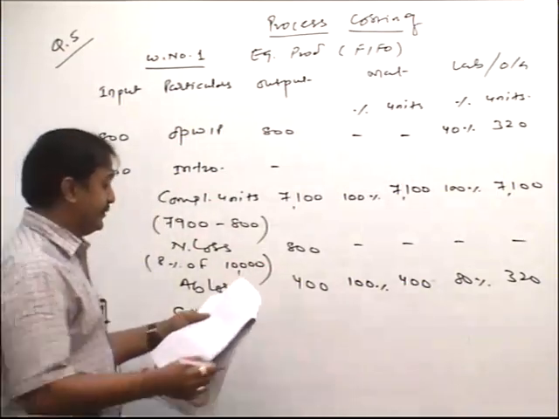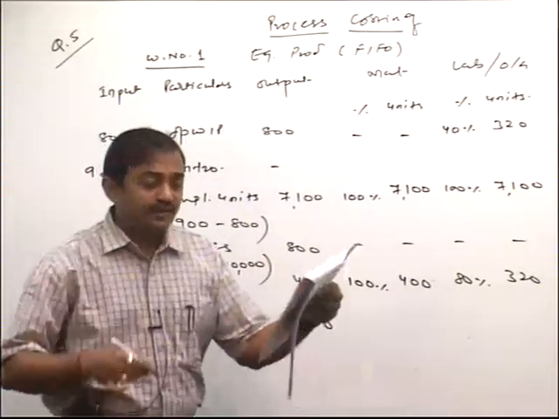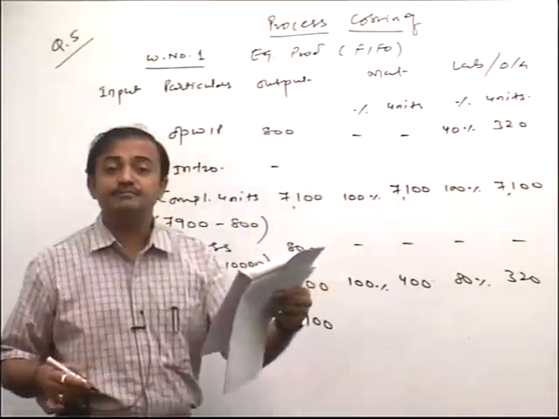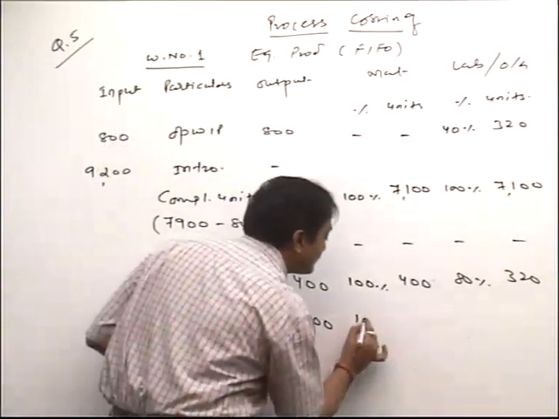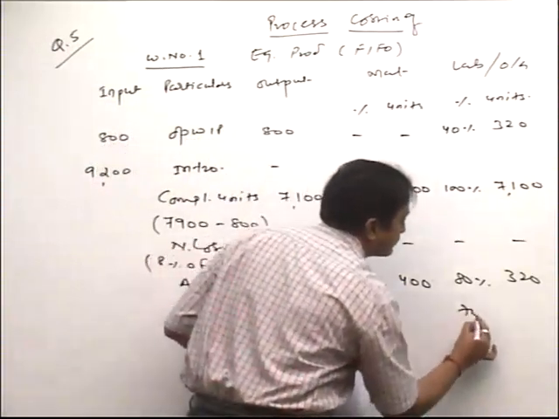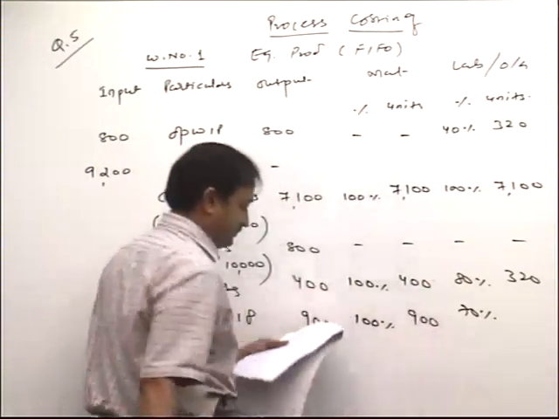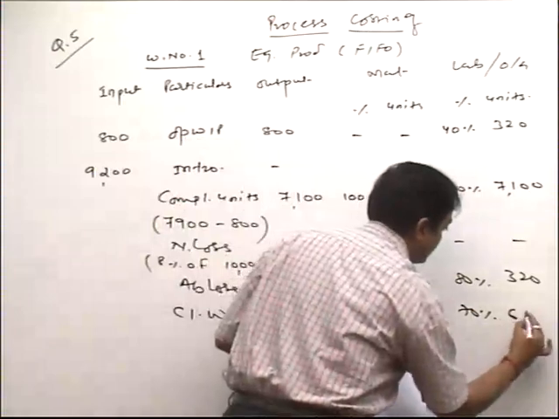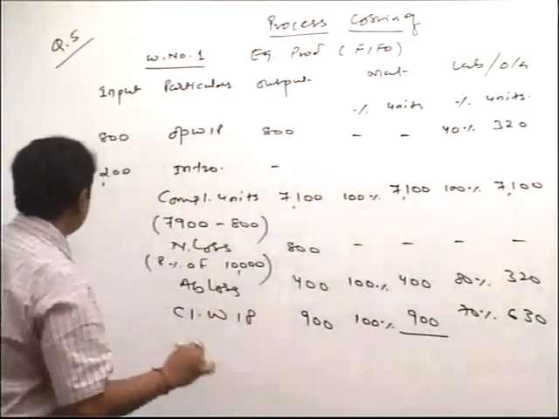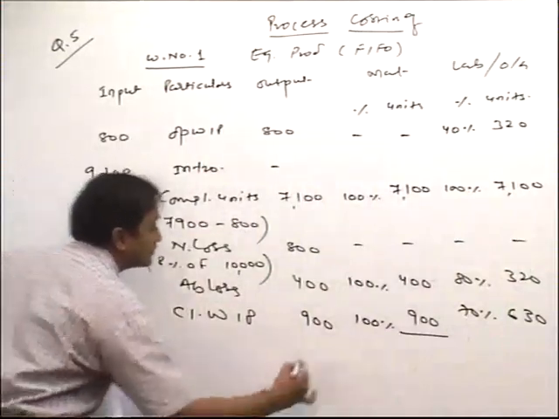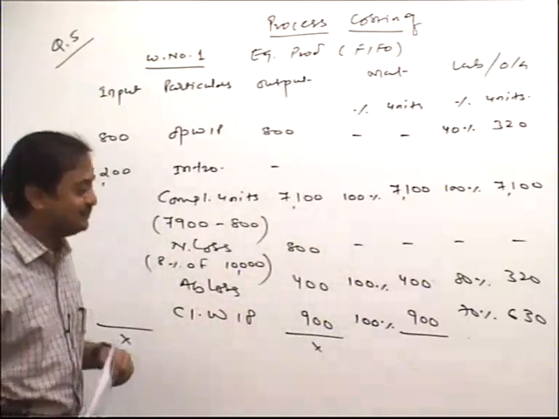Next item, closing WIP. Friend, 900 units given. For that, please verify percentage of completion. Material 100% and labor and overhead how much? 70%. So I take here 900 and here 630. Friends, input and output totals exactly match.